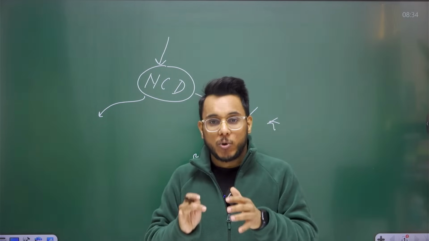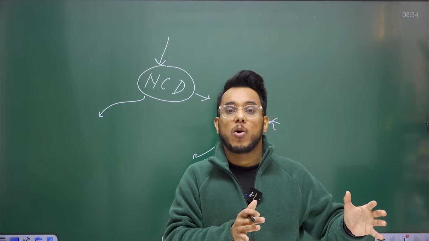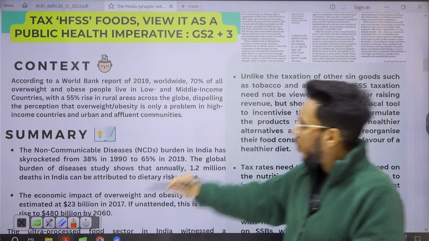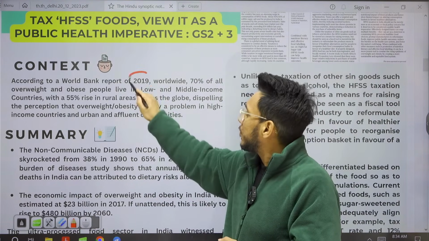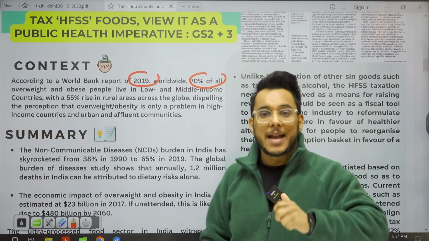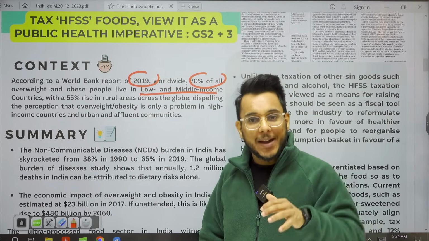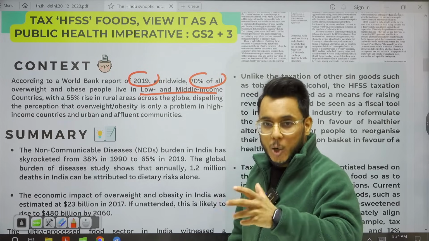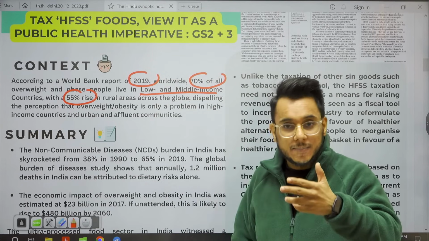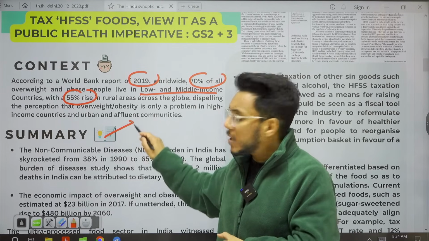This is a fact: today more people are being killed by sugary drinks than by alcohol. Why? Let's understand this. Basically, guys, the World Bank report of 2019 provided that 70% of obese and overweight people are living in low and middle income countries, LMIC, such as India, Bangladesh, Pakistan. It has also been provided that a 55% increase in the population of overweight and obese people has happened in rural areas. Now, why is this World Bank report important?